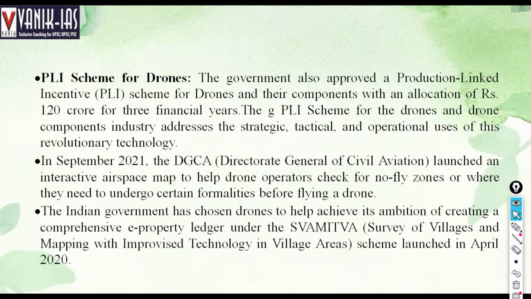In September 2021, DGCA launched interactive airspace maps to help drone operators check for no-fly zones where they need to undergo certain formalities before flying a drone. For example, some strategic areas like army bases, even aerodrome fields. These are red zones, and drones are not allowed to fly there. So government has to identify all the other green zones.